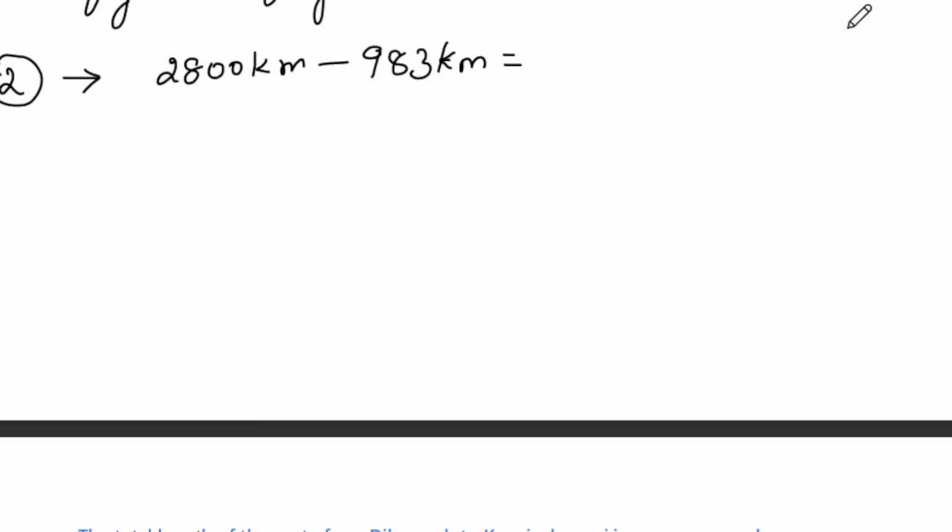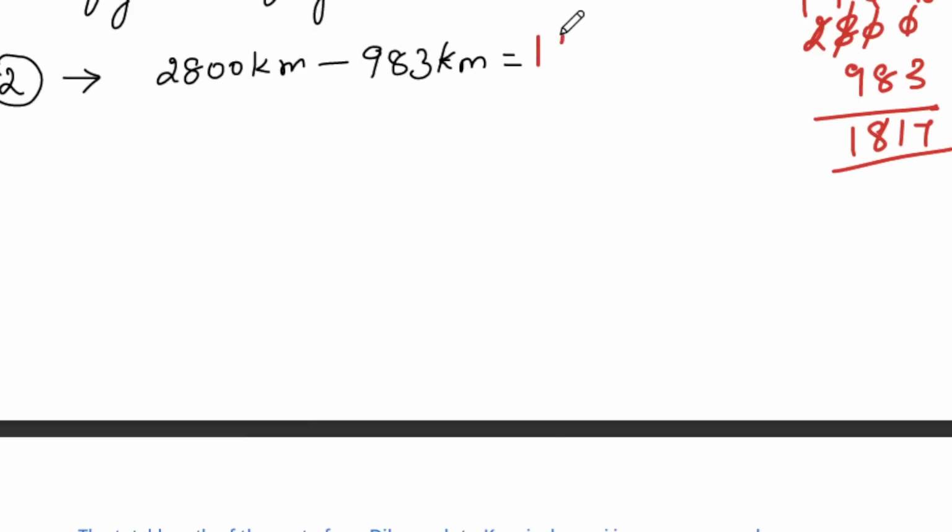So we have 2800 subtracted by 983. So 0, we have to borrow. This becomes 9, we are borrowing again, this becomes 10. So 7, 9 minus 1. 9 minus 8 is 1. Again 7 cannot be subtracted by 9, so we have to borrow again, 17. And this becomes 8 and we have 1. So 1817 kilometers. Okay, 1817 kilometers.